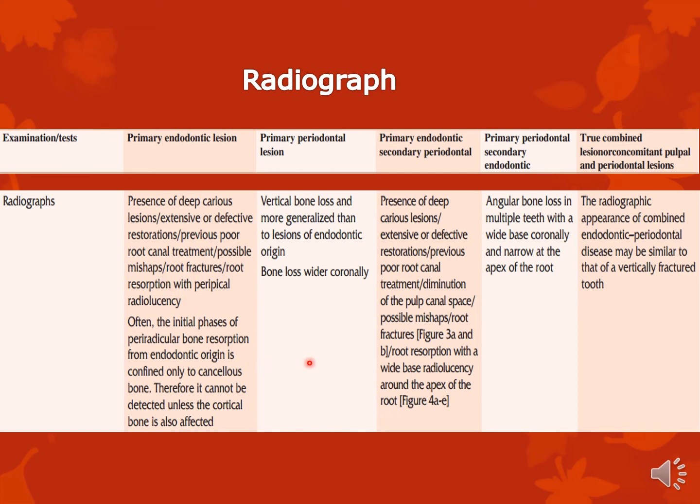Primary perio, you will see vertical bone loss, more generalized. Primary endo with secondary perio, again a reason for the pulpal involvement and some amount of bone loss of the periodontal ligament. Primary perio, secondary endo, a bone loss with no sign of why the pulp is involved, and the bone loss will be pointing towards the furcation or the apical third where the lateral and the accessory canals are present.